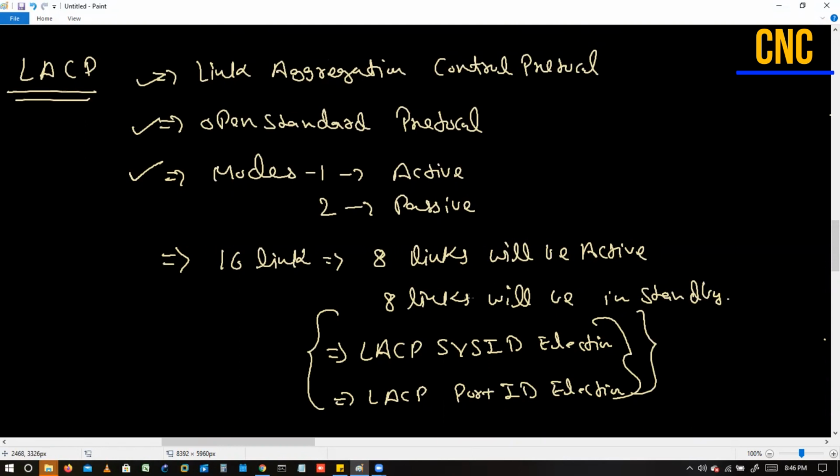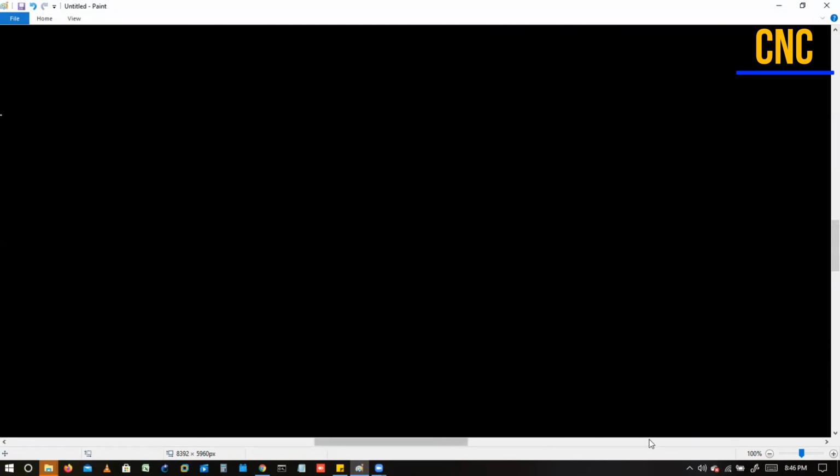Now we will talk about the election. These LACP elections are totally based on your spanning tree. If the spanning tree part is clear to all of you, exactly 99% is the same here. So let me take two switches.